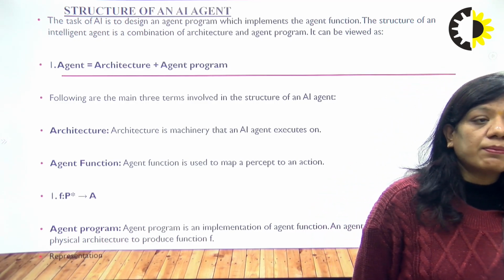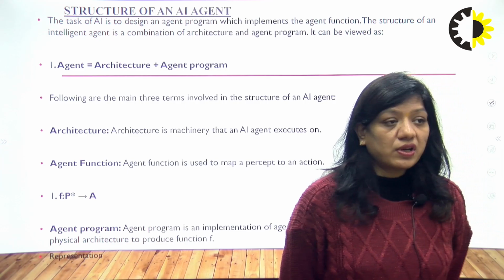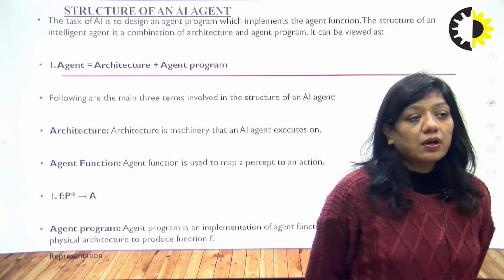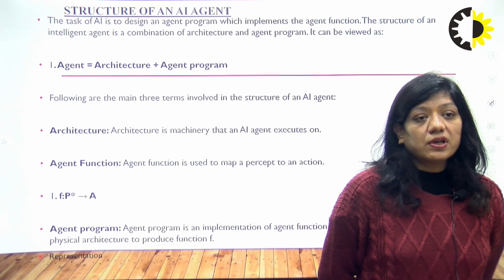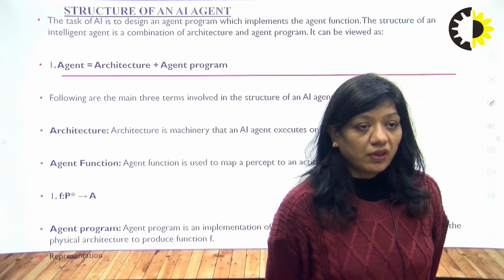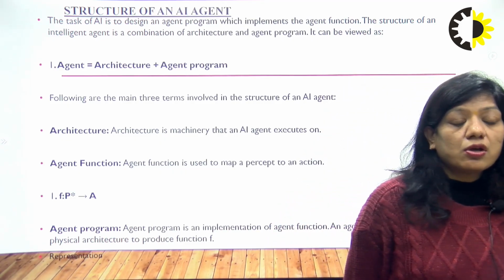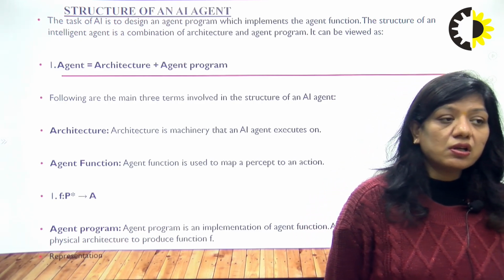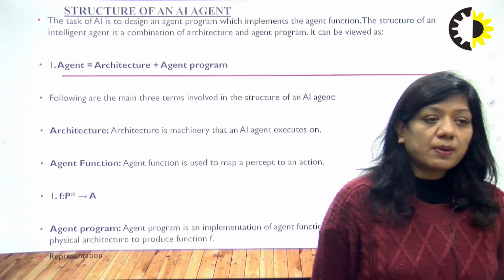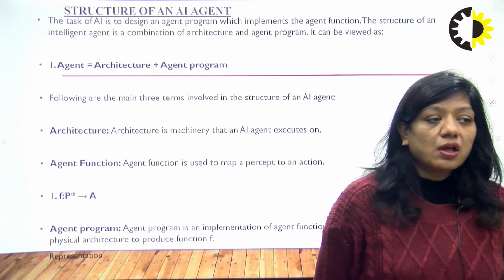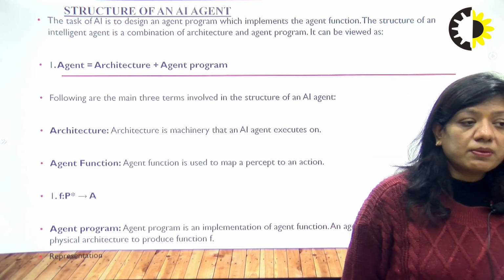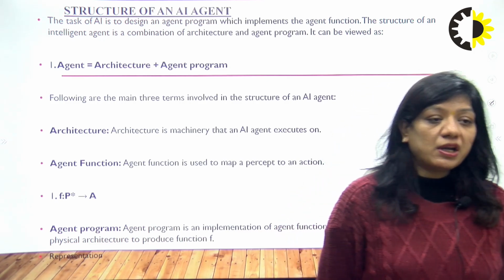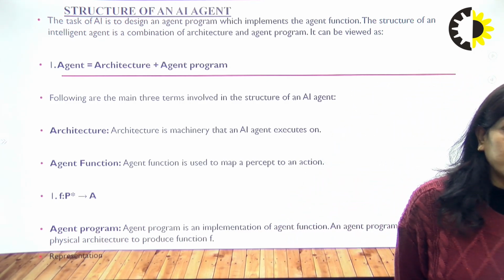The following are the main three terms involved in the structure of an AI agent: first, architecture; second, agent function; and third, agent program. Architecture is the machinery that an AI agent executes on, the agent function is used to map a percept to an action, and the agent program is an implementation of the agent function.